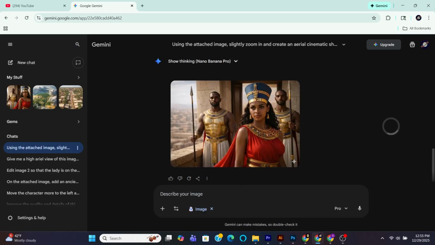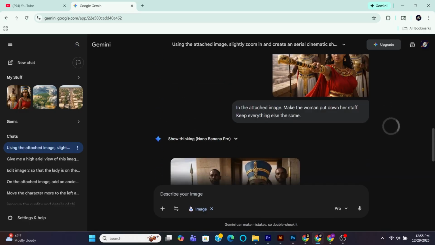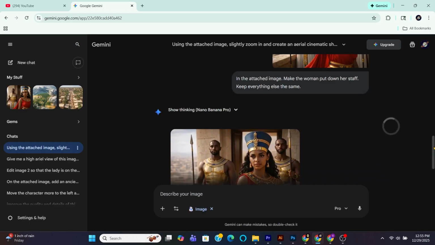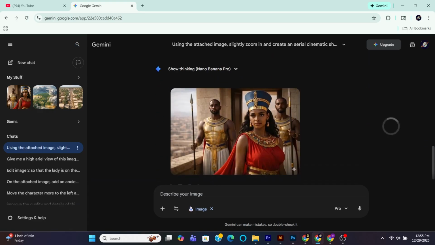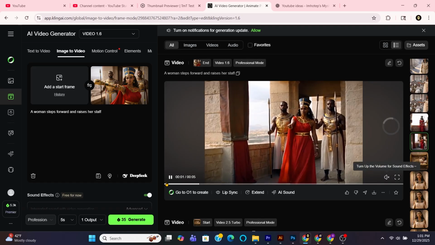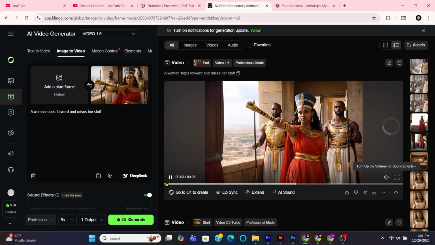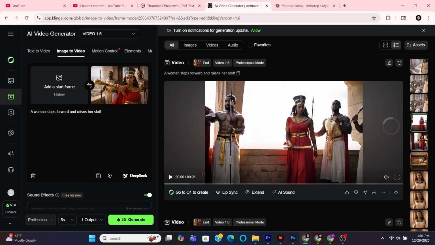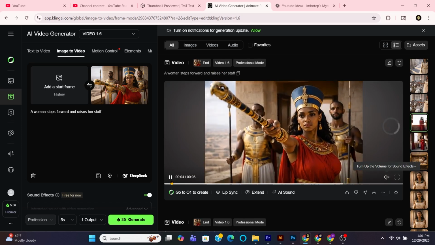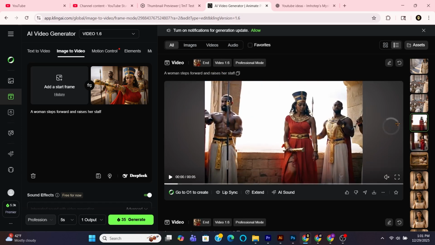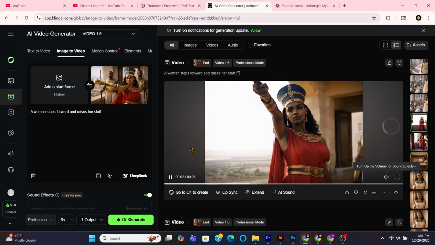Here is an example. Using Nano Pro, I was able to put the lady's hand down and maintain very high consistency. That movement can help us create a more accurate video when using start and end frames. I created this video using Kling 1.6 and the original image. As you can see, it did not produce a good result on both occasions.